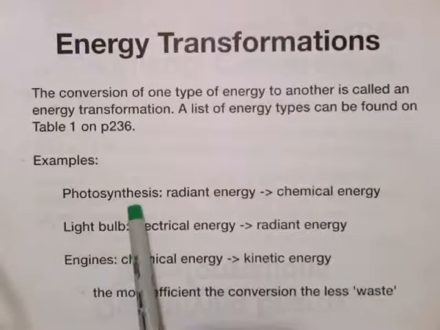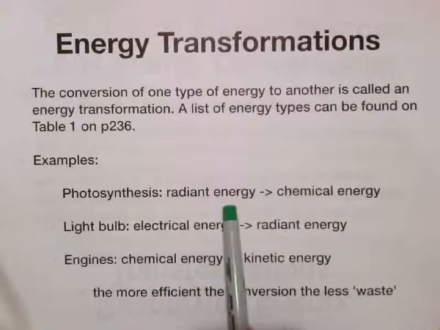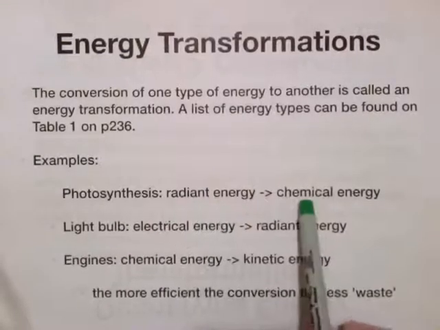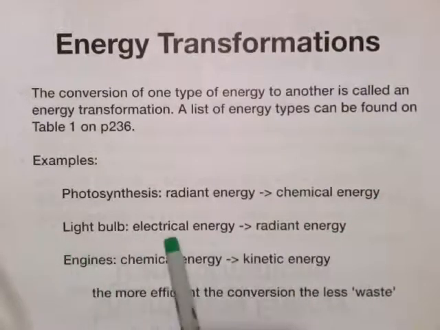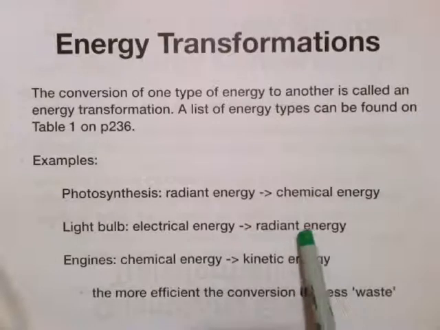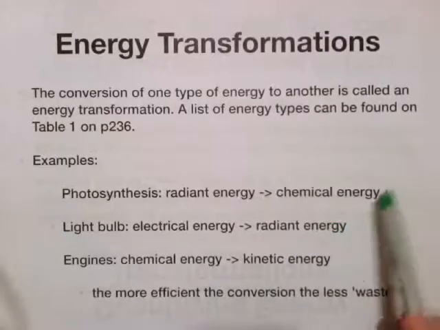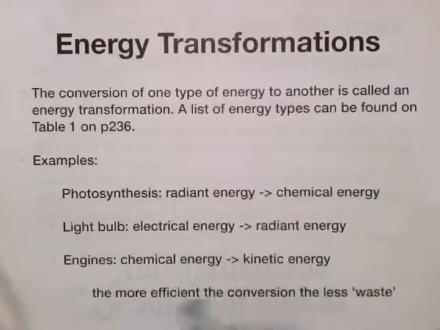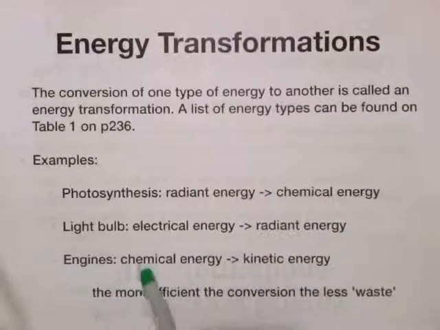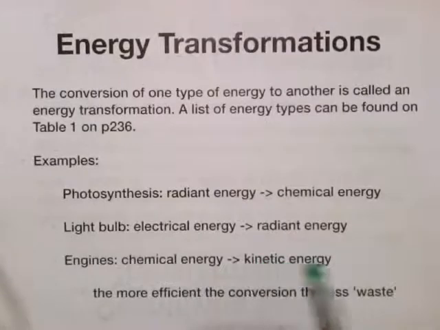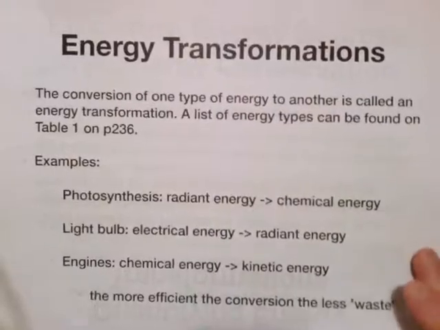Here are some examples. Photosynthesis: radiant energy, the light, sunlight, turning into chemical energy, food for the plants. Light bulb: electrical into radiant, and thermal. Nothing's ever 100% in converting, by the way. An engine: chemical energy like gasoline into kinetic energy, movement. The more efficient the conversion, the less waste.